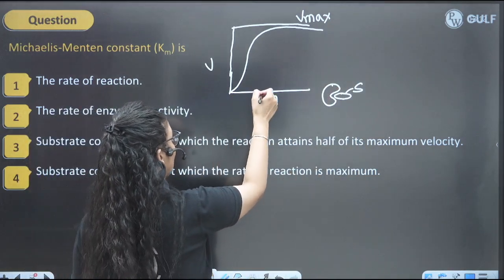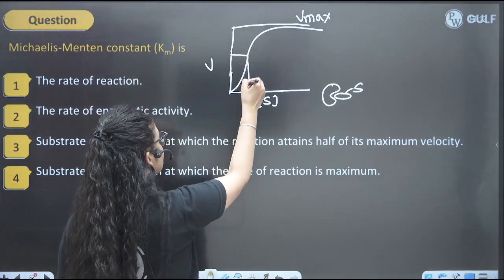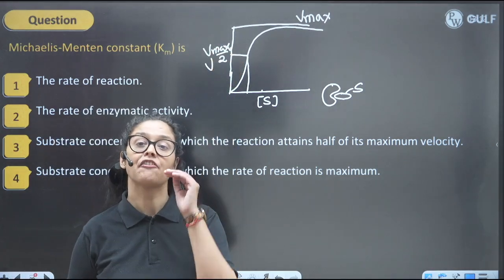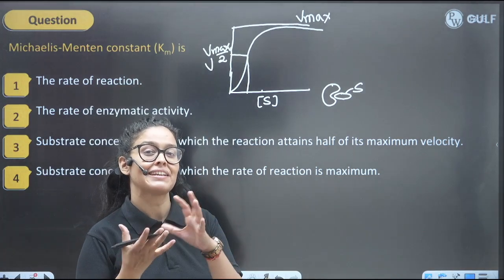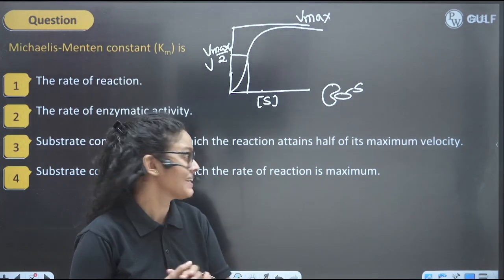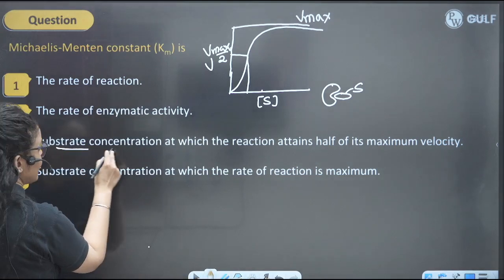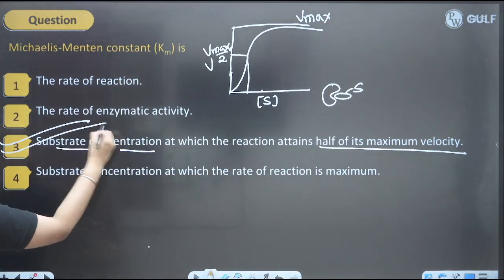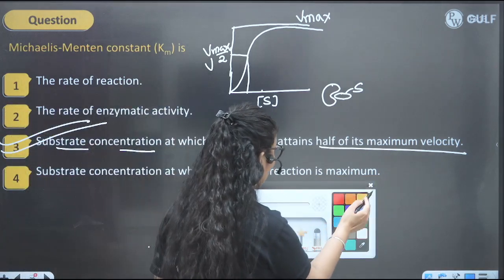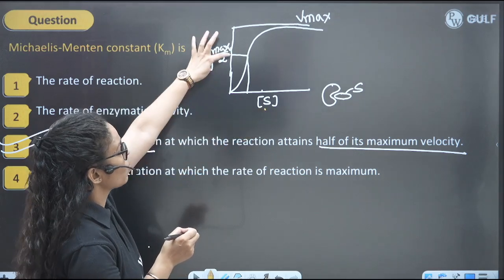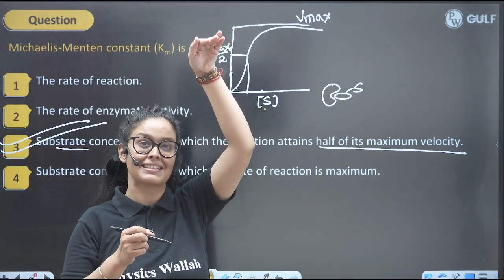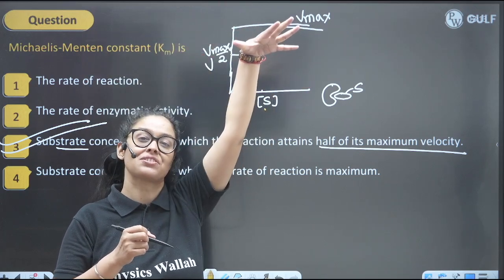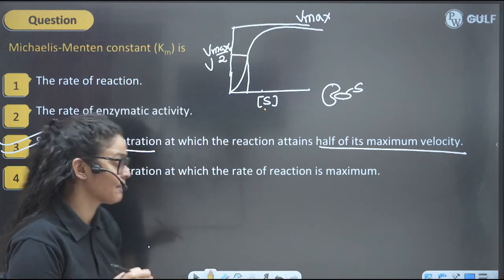And what is Km value? The amount of substrate that is required to reach half of Vmax, that means half of the maximum velocity. The amount of substrate required to reach half of maximum velocity is known as Km value. So the definition of Km value is the substrate concentration at which the reaction attains half of its maximum velocity. Kids, I have told you that Km value is nothing but the concentration of substrate required to reach half of maximum velocity.